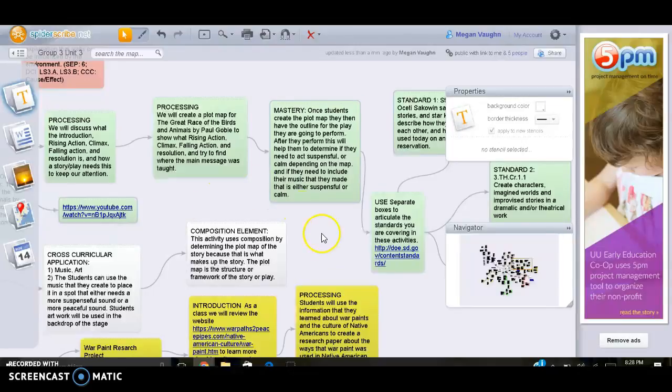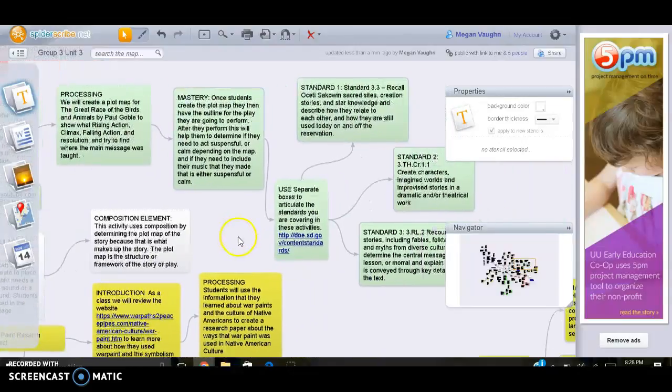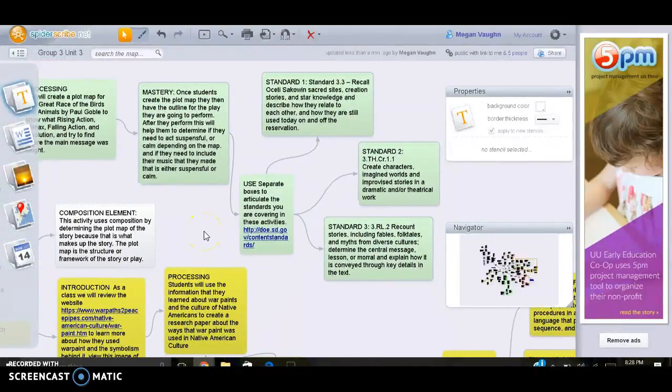So for our mastery, when the students have created the plot map, they are going to create an outline for the play they are going to perform. And this play will help them determine if they need to act suspenseful or calm, depending on the plot map and what they put in these sections on the plot map. And then they will decide if they need to include their music that they made, whether it be suspenseful or calm, if it fits the tone of the story or what is happening at the time.